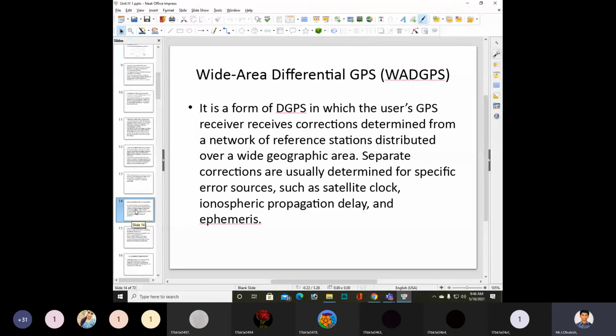Separate corrections are usually determined for specific error sources such as satellite clock, ionospheric propagation delay, and ephemeris.